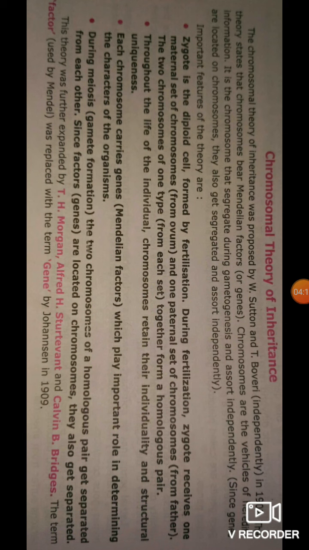Some important features of this theory: the zygote is a diploid cell formed by fertilization. During fertilization, the zygote receives one maternal set of chromosomes from the ovum and one paternal set of chromosomes from the father. The two chromosomes of one type, one from each set, together form a homologous pair.